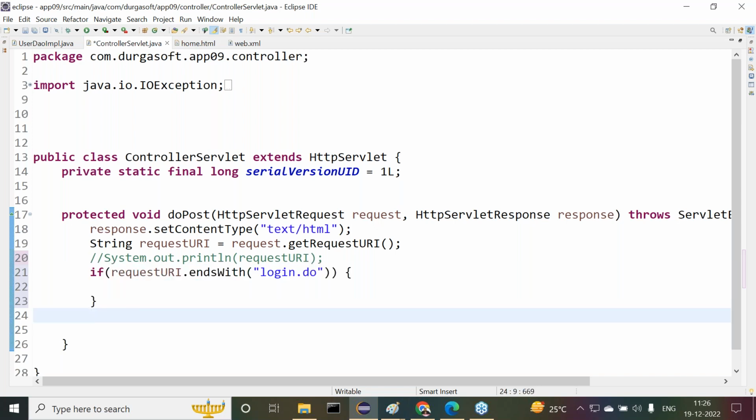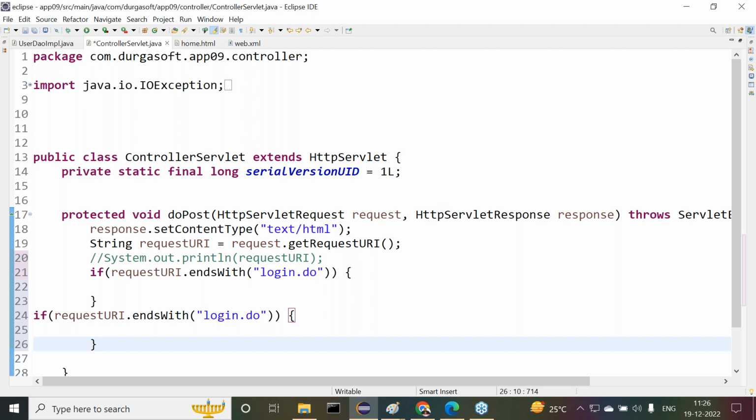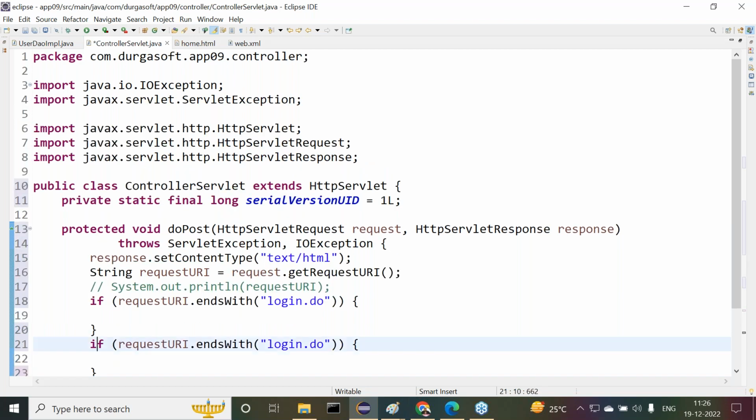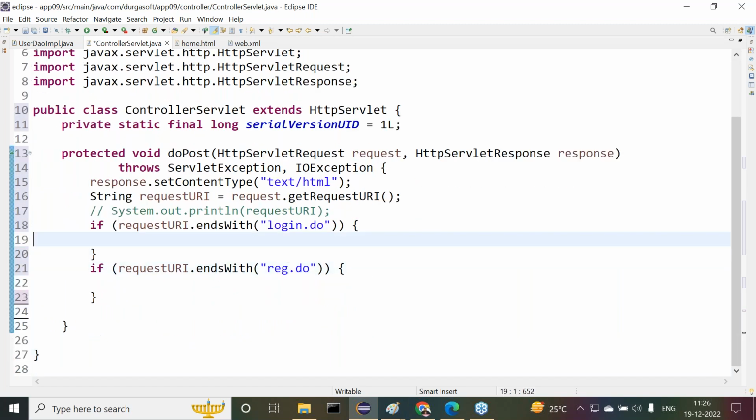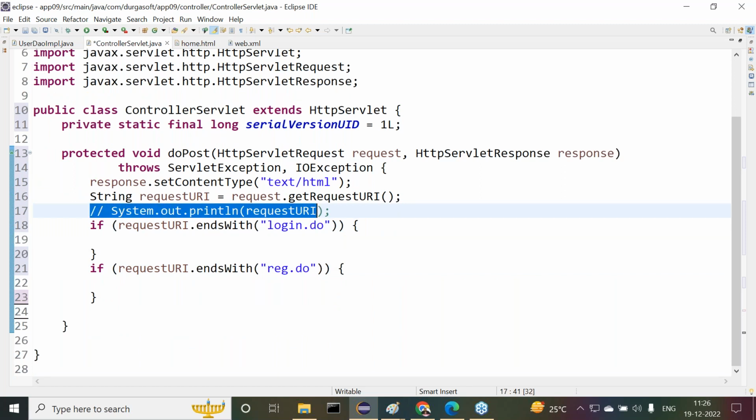Next one, same thing I require in the case of reg.do. Registration related things we are able to perform here. Observe carefully, guys. All of you know.